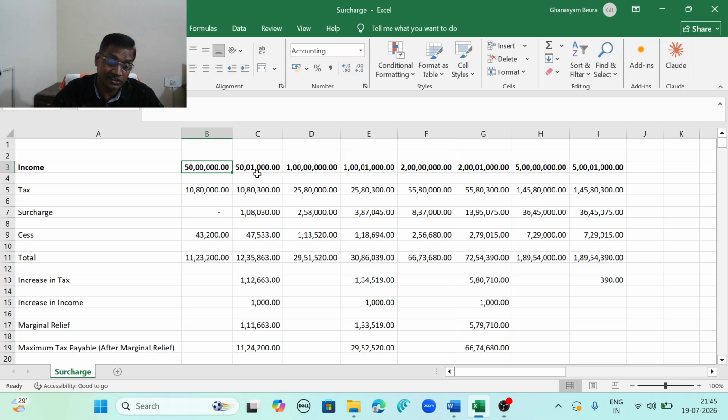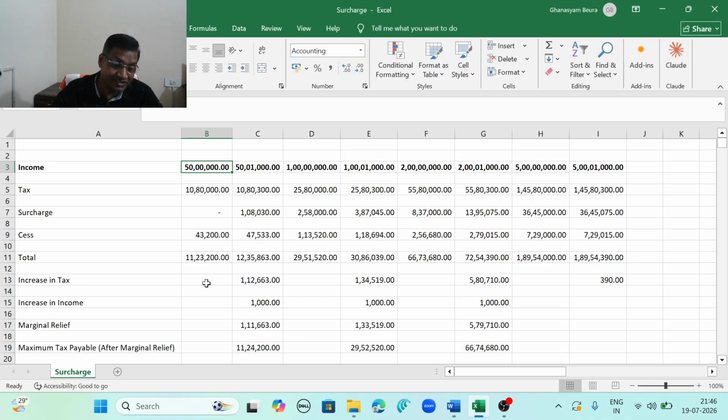However, if your income increases by just rupees 1000, amounting to 50 lakh 1000 rupees, tax is almost the same. However, surcharge is applicable, so 1 lakh 8,030 is charged along with your income tax, and cess will be calculated on income tax and surcharge both, so it will be 47,533, and total tax, surcharge and cess payable is 12,35,963 as per normal tax calculation without marginal relief.